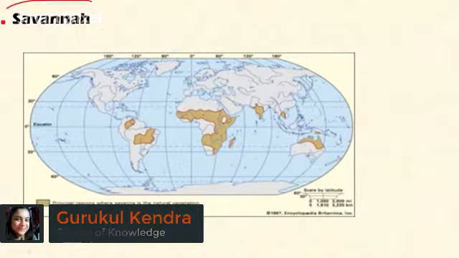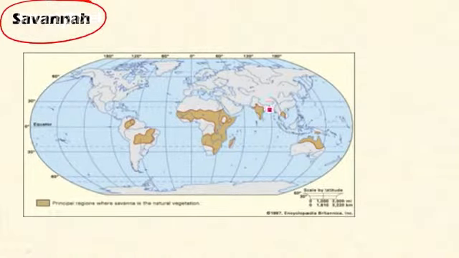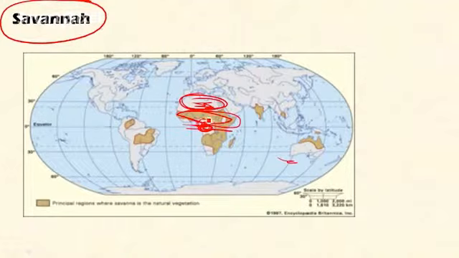This savanna is also called tropical grassland. So this is a transitional climate between the equatorial forest that I discussed previously and the trade wind hot deserts. Here the trade wind hot desert is occupied by the Sahara, and this is the equatorial forest. So this savanna, the tropical grassland forest, is a transitional area.